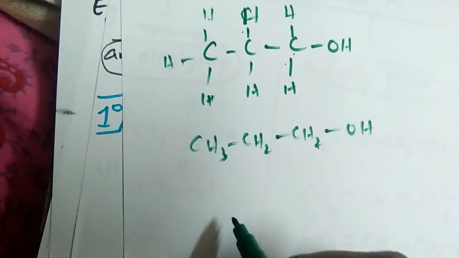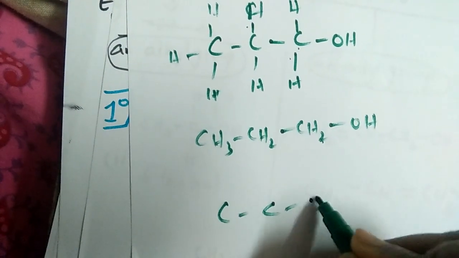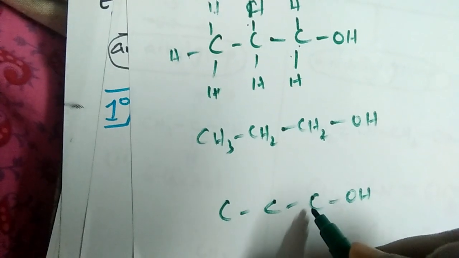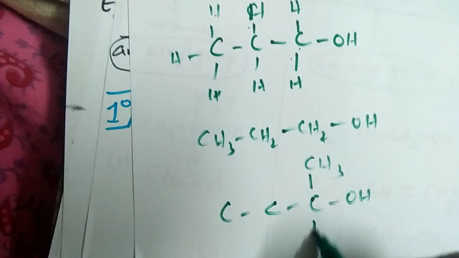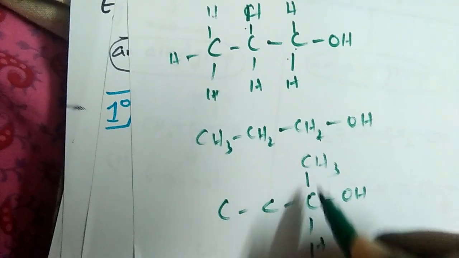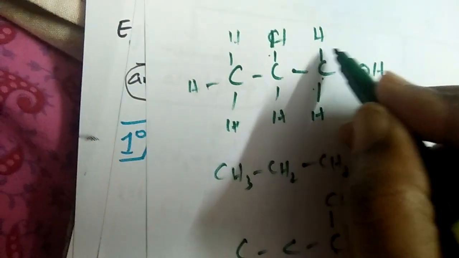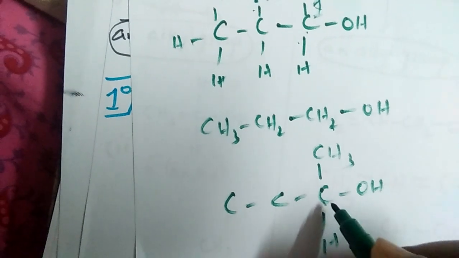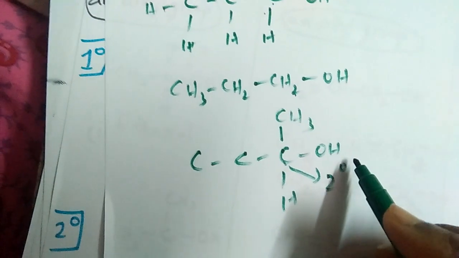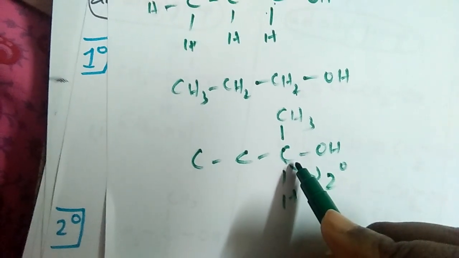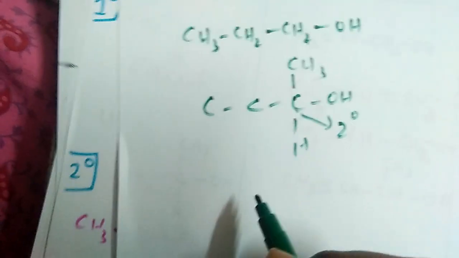The same alcohol, with COH, and this is an sp3 hybridized carbon, but here instead of hydrogen there is an alkyl group. This carbon is a primary carbon, and this carbon is a secondary carbon. So in this case, the OH group is attached to an sp3 hybridized carbon, but it is a secondary carbon.